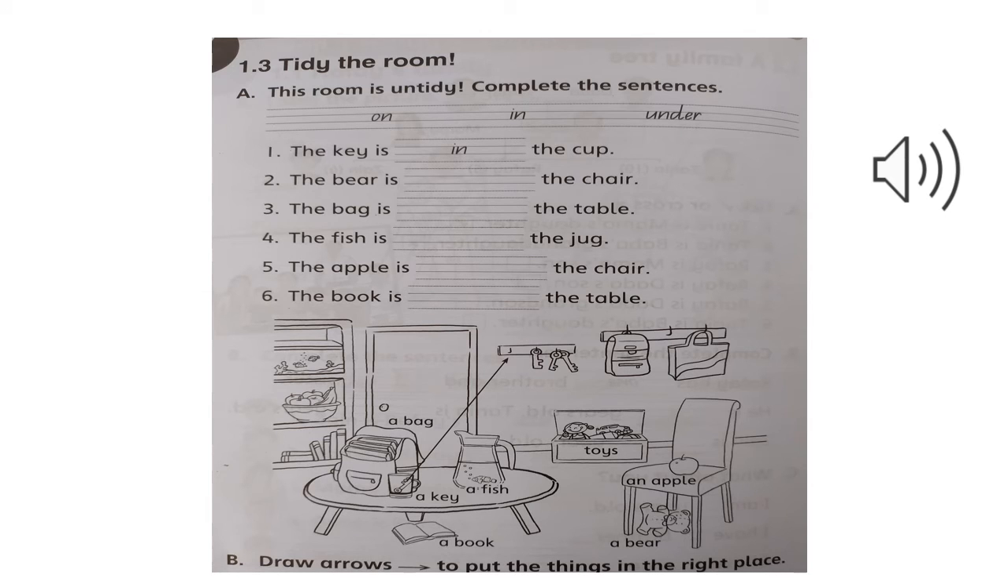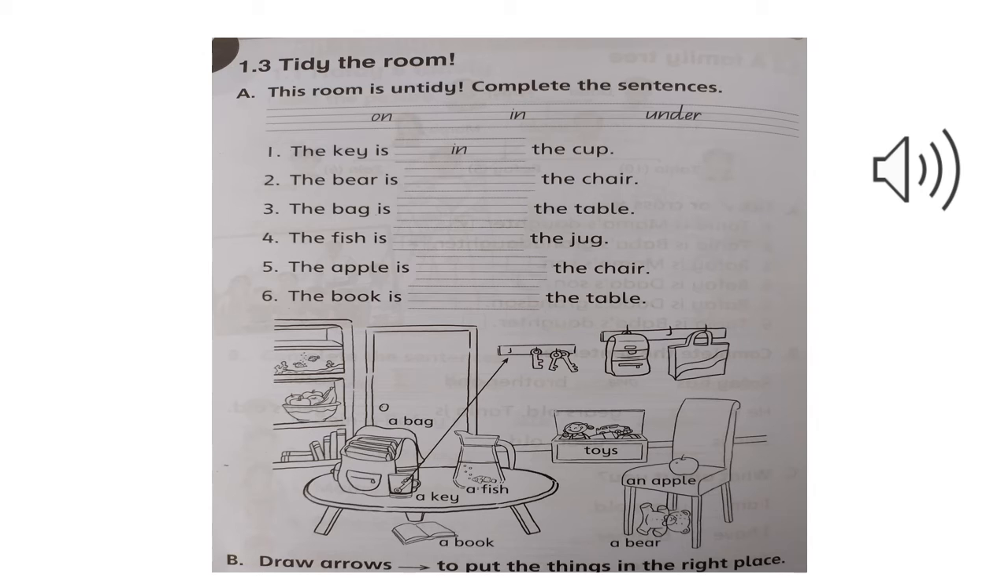1.3 Tidy the room. Exercise A. This room is untidy. Complete the sentences. Now here we have given some sentences, and right at the top of these sentences we have some prepositions which are on, in and under.